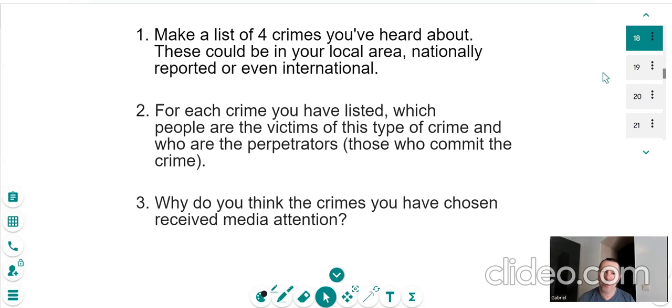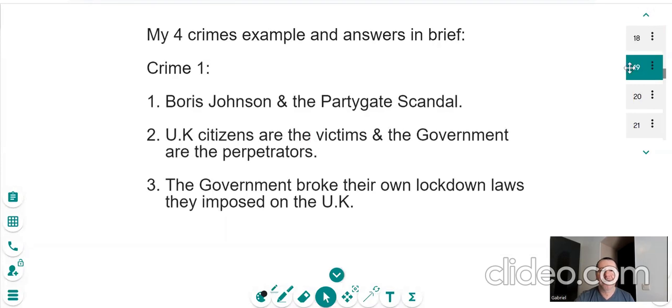Now, here are my 4 examples. Okay, so let's go. Crime number 1. Boris Johnson and the Partygate scandal. Maybe you remember this, maybe you don't. During lockdown, the UK was forced to be in lockdown. We weren't allowed to socialize with friends or other family members outside our immediate bubble. So whoever you were living with, that was the only people you could be with. You couldn't be with anybody else. Of course, Boris Johnson, the Conservative Party, had a party during lockdown.